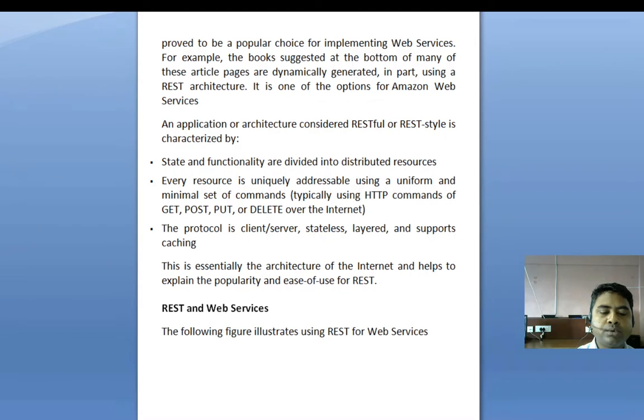And the next one is code on demand, and this one is optional. REST allows client functionality to be extended by downloading and executing code, which simplifies the client by reducing the number of features required to be implemented immediately.